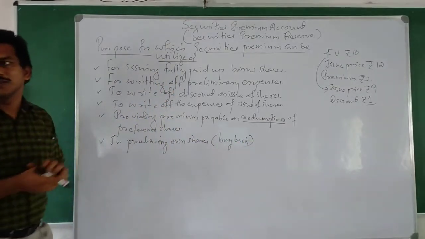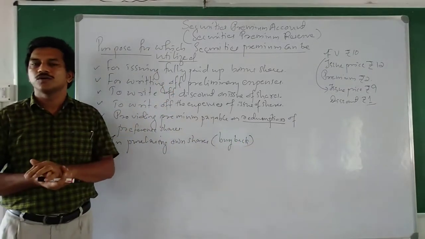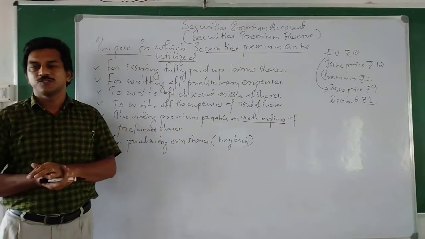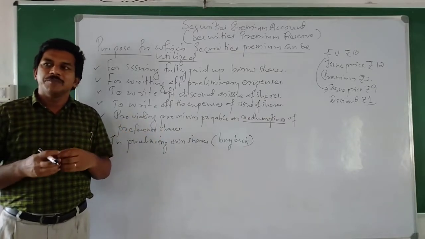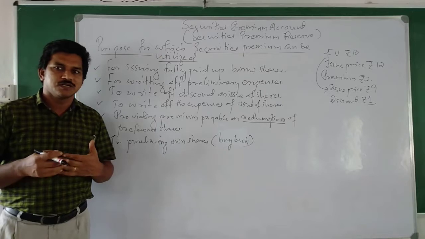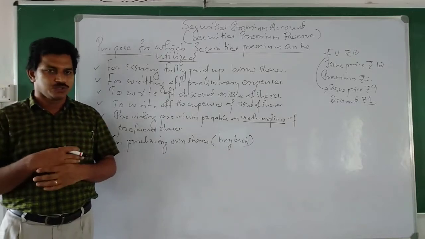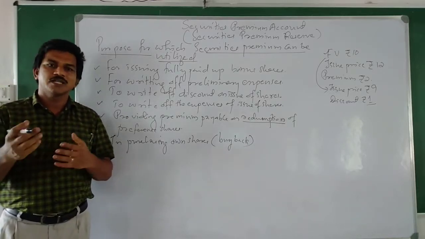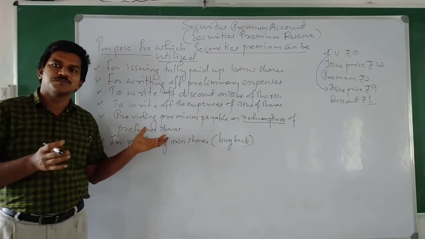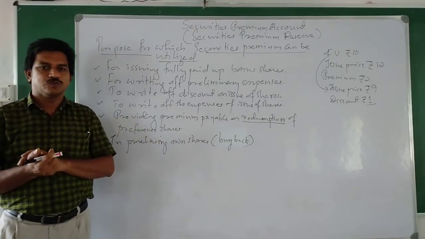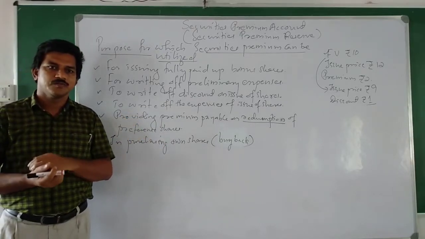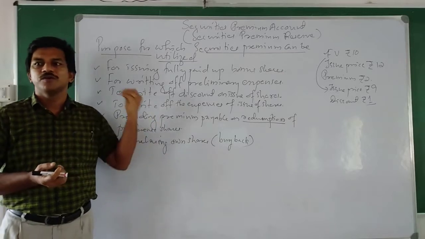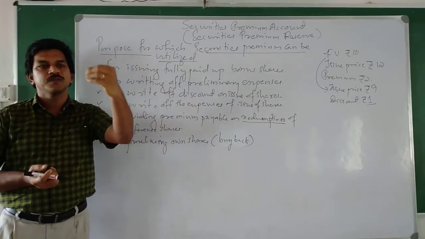Buyback of shares means when the company wants to purchase its own issued shares, at that time this premium amount can be used. It means with this premium amount we can buy our shares from the market.